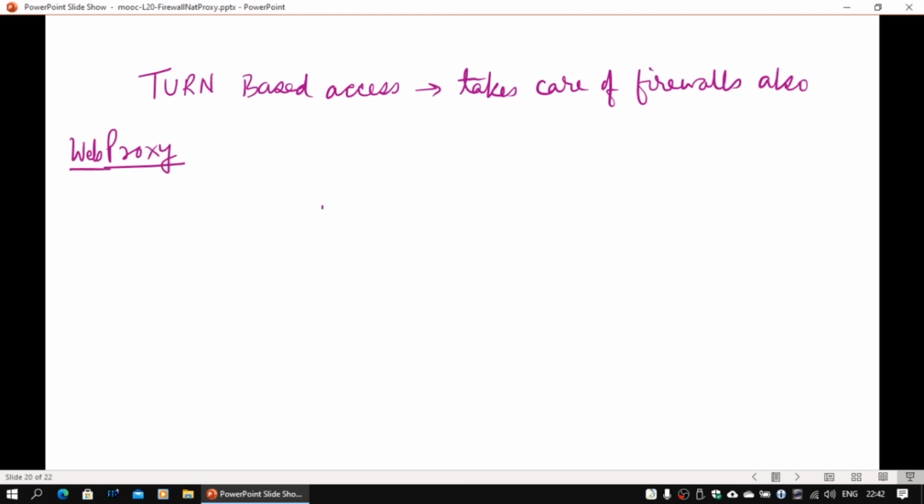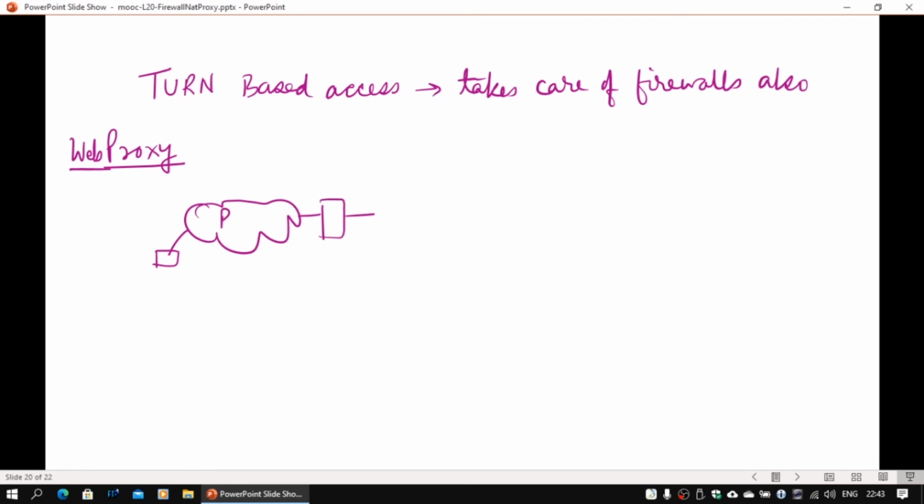And of course, it also takes care of firewalls automatically, because the connection is being initiated from inside, and on that set-up connection the reverse path traffic is coming, and forward is also going on that. So there is no need to worry about what is permitted and what is not permitted.